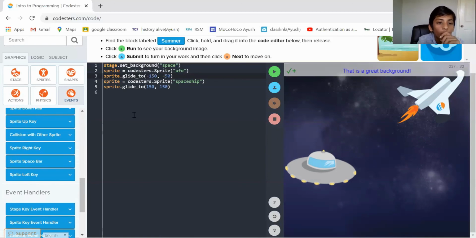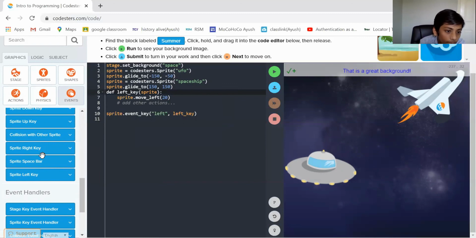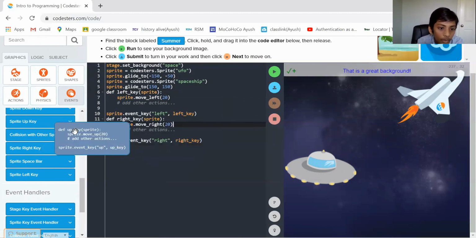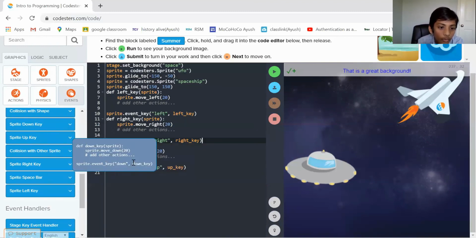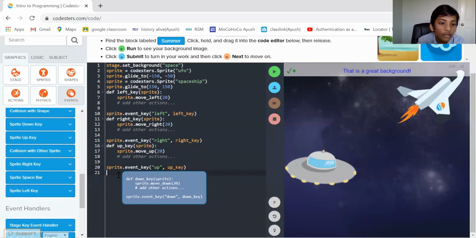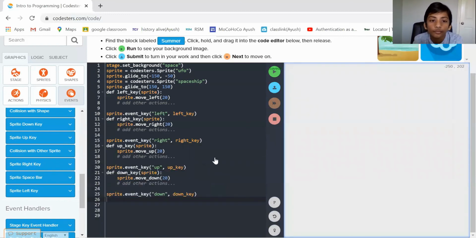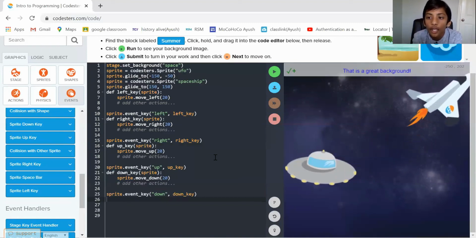Okay, so if we want to move it left, we use this. Now we need the right key, the up key, and the down key. Let's see if that works. Okay, so that works.